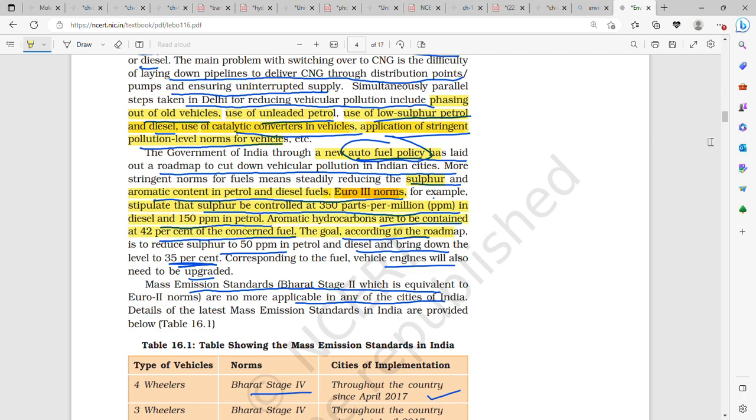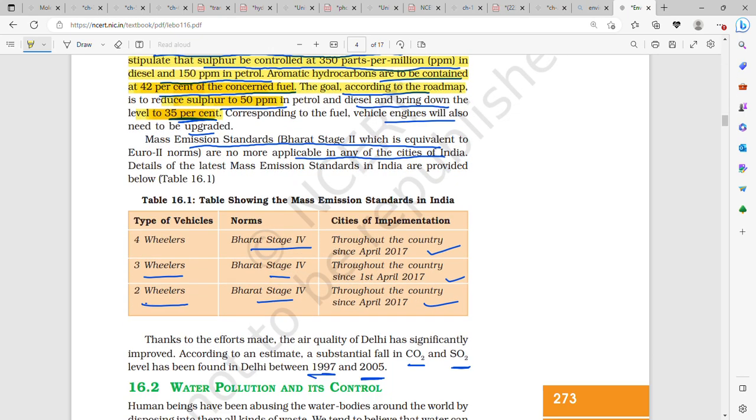Then aromatic hydrocarbons are to be contained at 42% of the concerned fuel. The goal, according to the roadmap, is to reduce sulfur in petrol as well as diesel to 50 parts per million, and bring down the total percentage of aromatic hydrocarbons to 35%. Corresponding to the fuel, vehicle engines will also need to be upgraded. Mass emission standards Bharat Stage 2 were equivalent to Euro 2 norms.